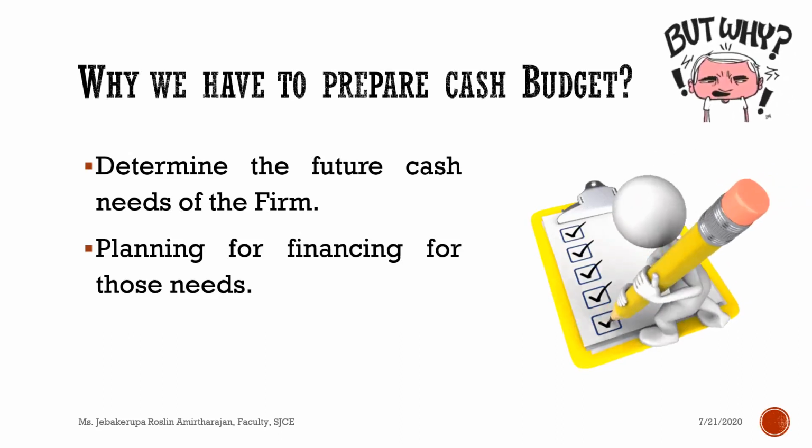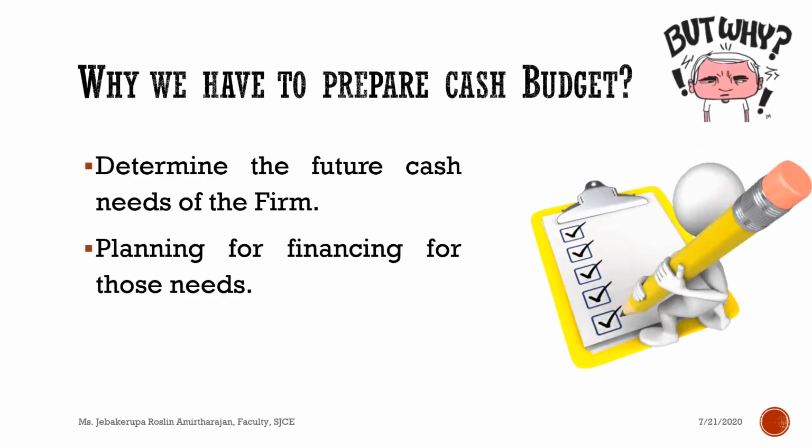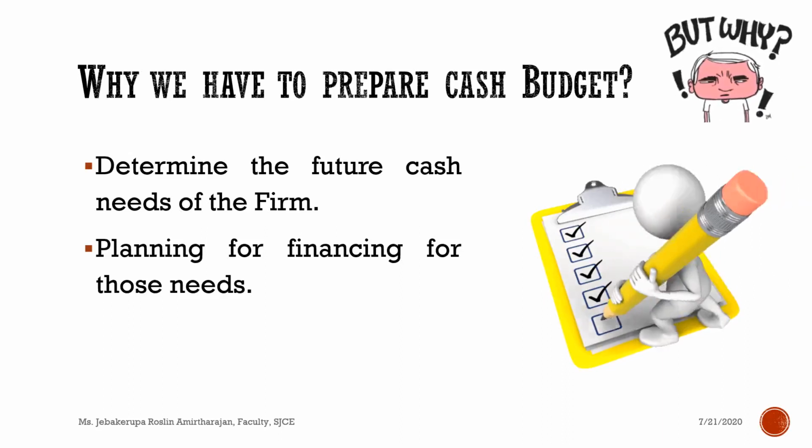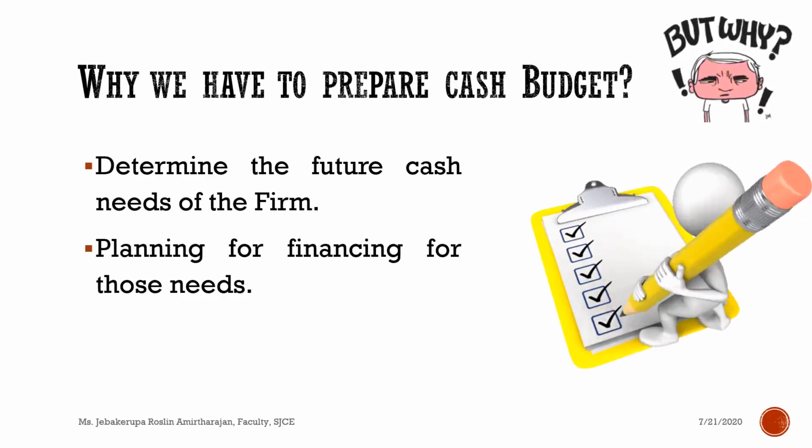Suppose you make a rough estimate and find out that you need 50,000 to do all the stuff, and you found that you have only 35,000, then you have a shortage of 15,000. Then you make arrangements for the other 15,000. That is what planning for financing for those needs means.